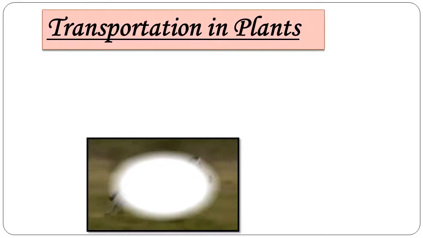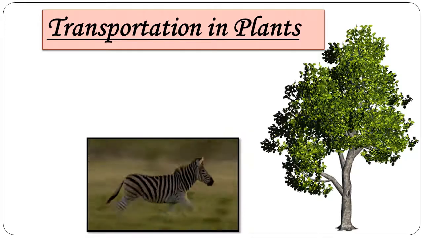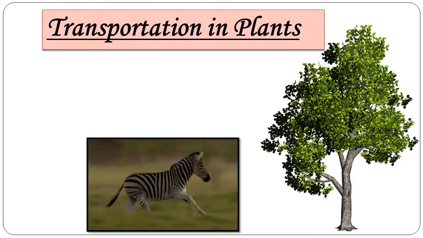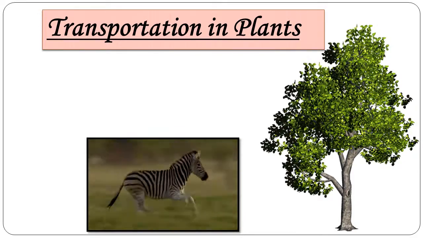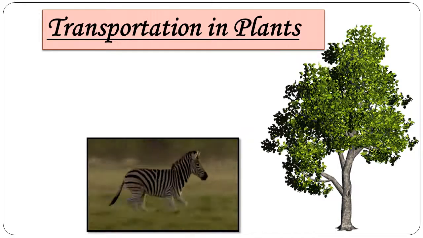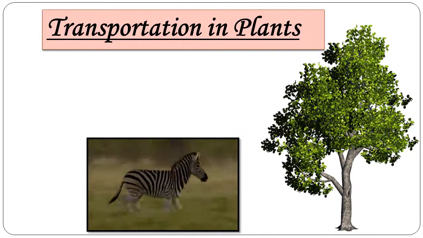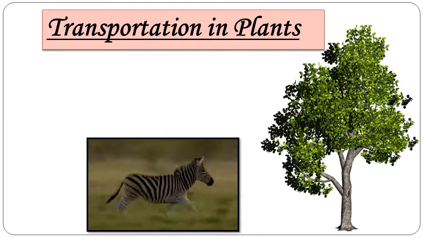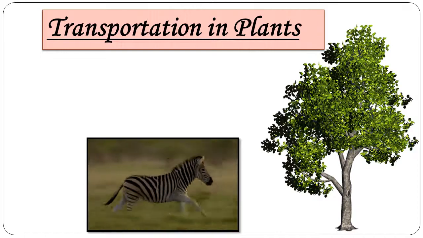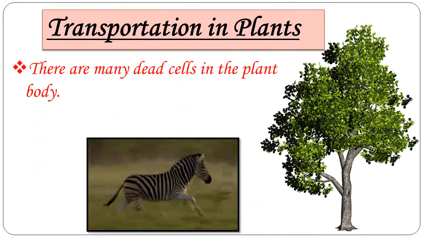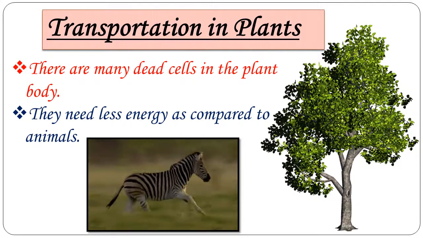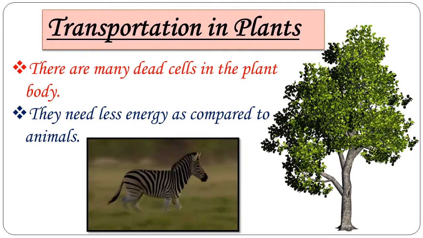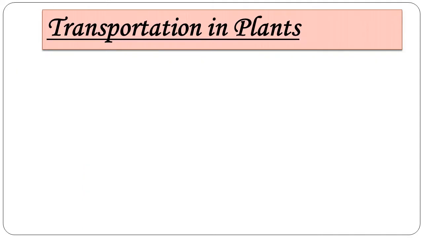Most animals move from place to place, but plants do not. You can observe on the screen that a zebra is moving very quickly from place to place, to get food or to stay away from its enemies. But plants stay in one place throughout their life. There are many dead cells present in the plant body, and since plants stay in one place, they require less energy as compared to moving animals.